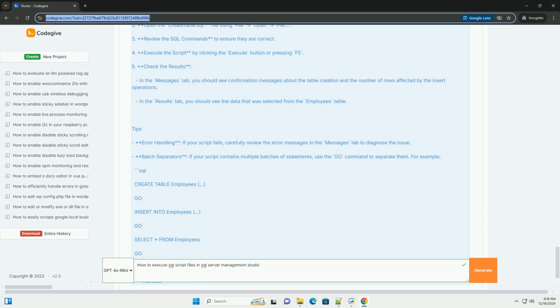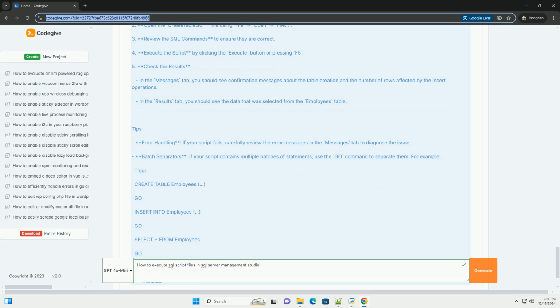Values. John, Doe, 2023-01-01, 60,000.00. Jane, Smith, 2023-02-01, 65,000.00. Mike, Johnson, 2023-03-01, 70,000.00. Select data from Employees table. Select asterisk from Employees. Steps to execute this script.